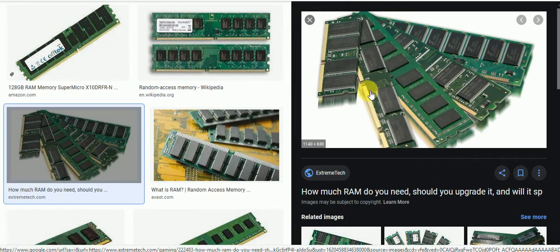Nowadays we use DRAM because DRAM is faster than SRAM. So the two types of RAM are SRAM and DRAM. See these images of RAM.